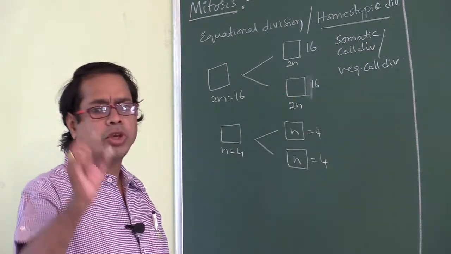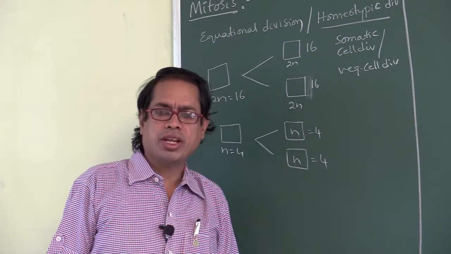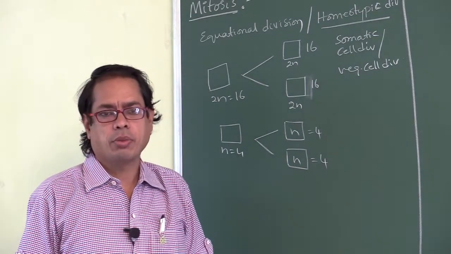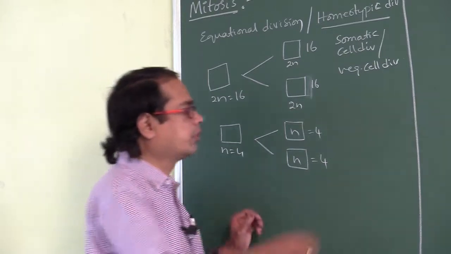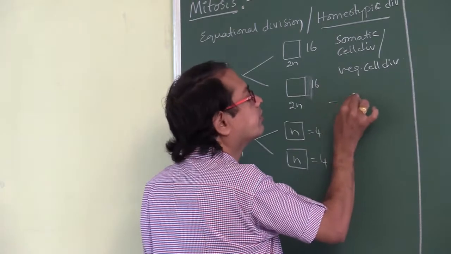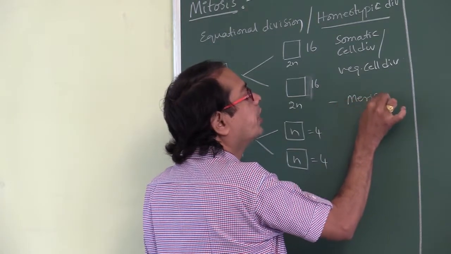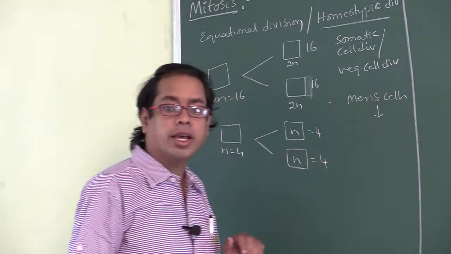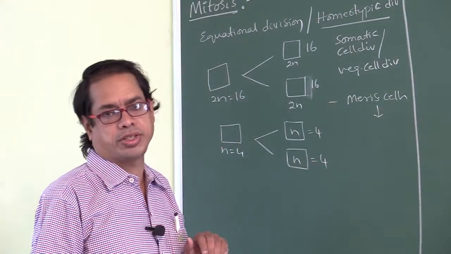To observe mitosis, which part is needed? Meristematic cells. Mitosis can be observed in meristematic cells, meaning apical meristem and lateral meristem.